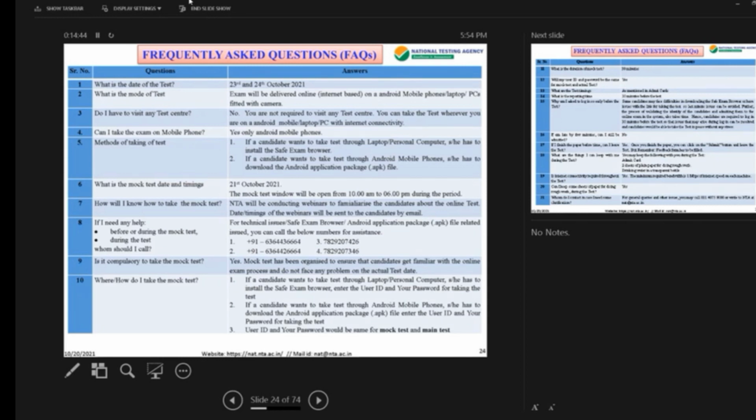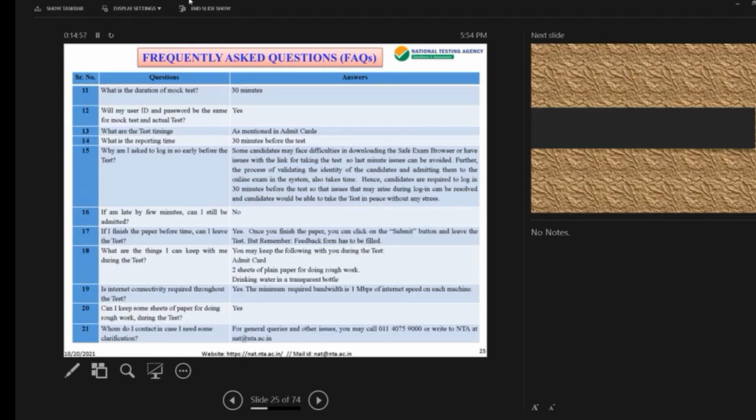We have our helpline numbers. The technical team is there to assist you. We are at your service. And the mock test also, the details are mentioned. Yes, next. So go through these FAQs, which most of you have asked these questions, and that is how we have framed these 21 questions. And that's what I'd like to say.